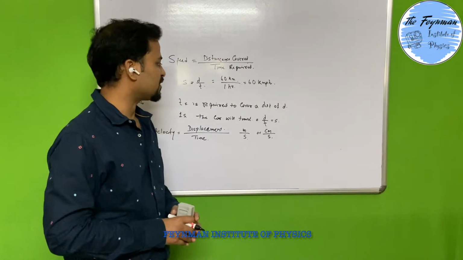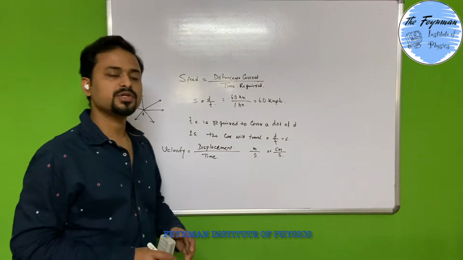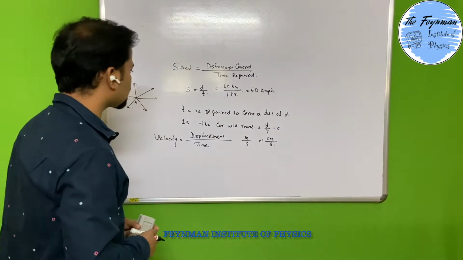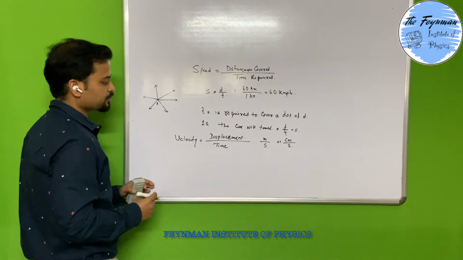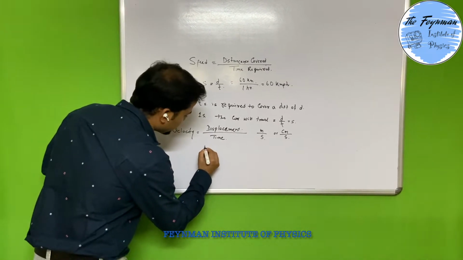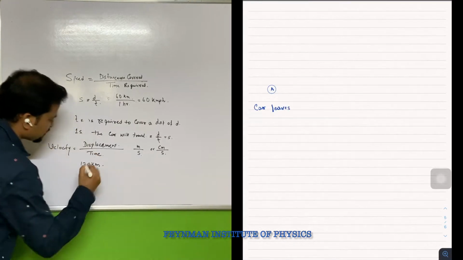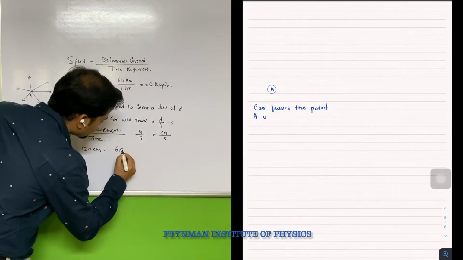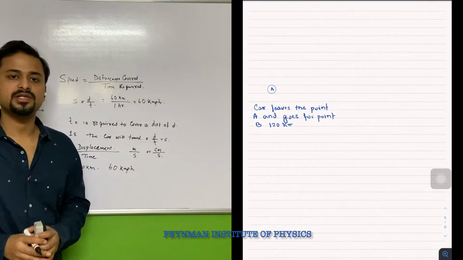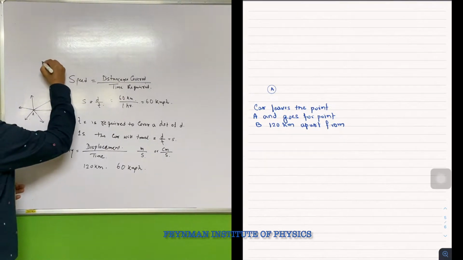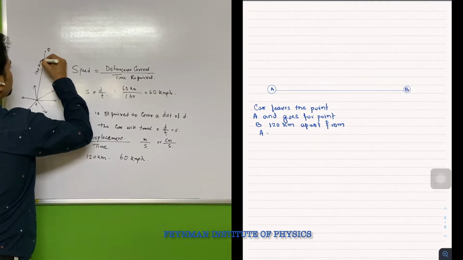That means as soon as it leaves point A and goes for its destination, how soon will it reach its destination? Say, for example, the car has to travel a distance of 120 kilometer, and say its speed is 60 kilometer per hour. Now our question is how soon it will reach its destination, say the point B. So the distance between A and B is 120 kilometer.